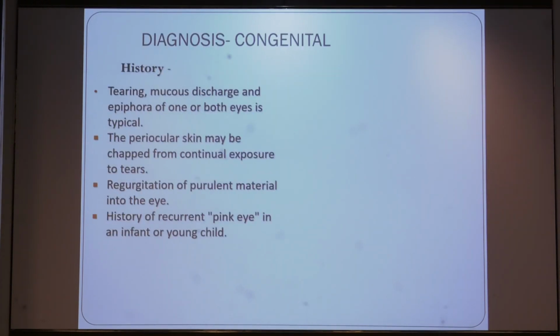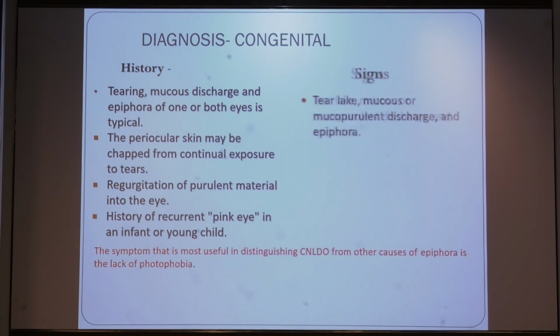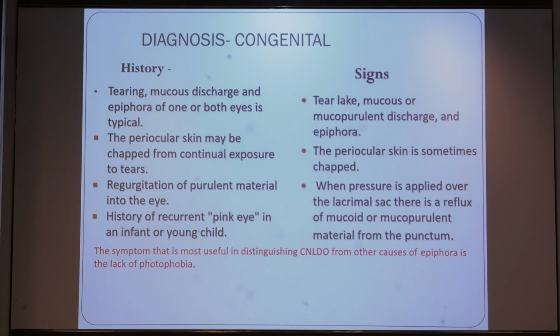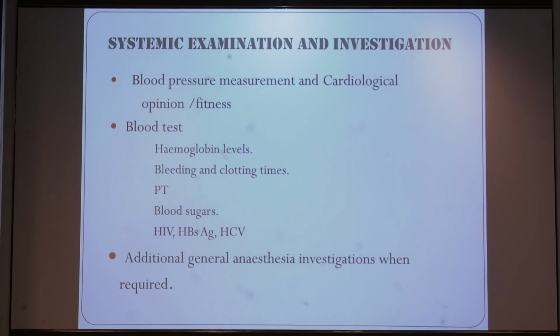In the diagnosis of congenital cases, one should look for whether the patient is photophobic, then there must be a cause of other lesion other than dacryocystitis. And if it is not possible, then we can go for examination under anesthesia.